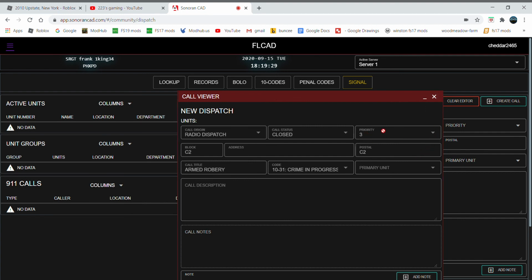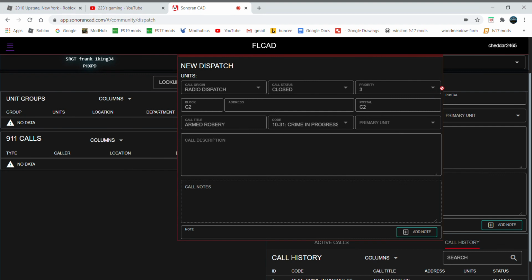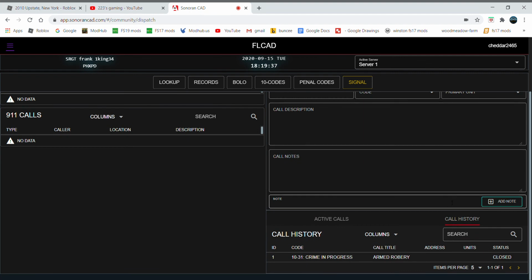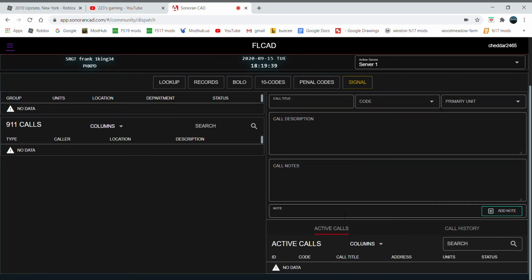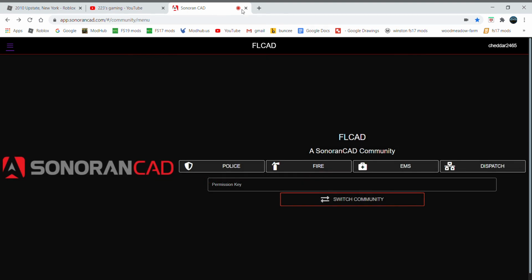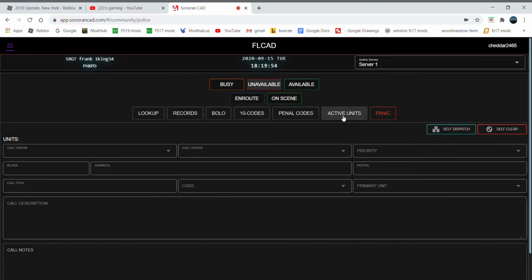So that basically means code 3. So I'm guessing that's what he put in when he was dispatching at the time, but we could put in that stuff. That's basically what dispatching is, and it's always being recorded from the voice and all that. It always picks up our microphone, basically.